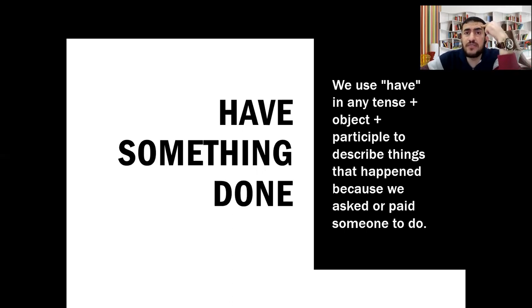But why do we use this form of causative? We use it to describe things that happened because we asked or paid someone to do them. It's not us who did these things, but we asked others to do for us, or we hired others to do for us, or we paid for others to do for us. So we had something done, or we have something done. This is what we mean by causative, okay?